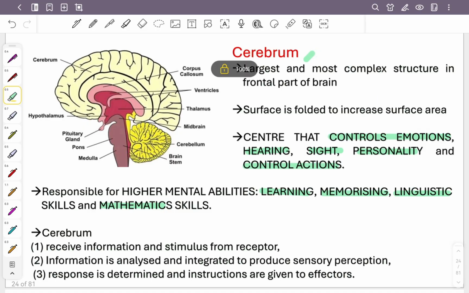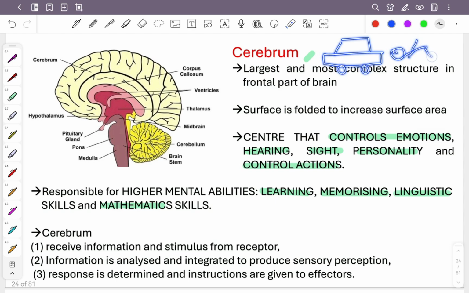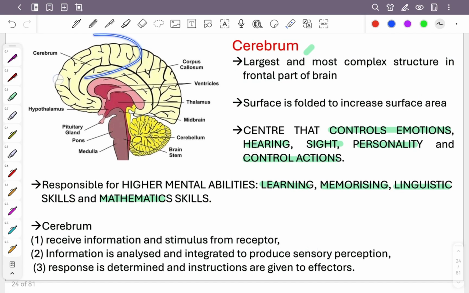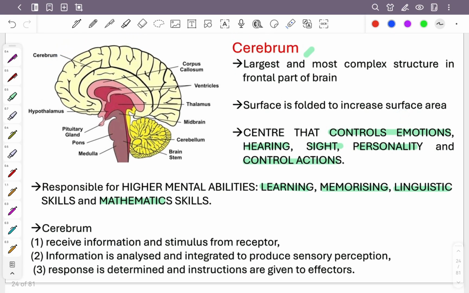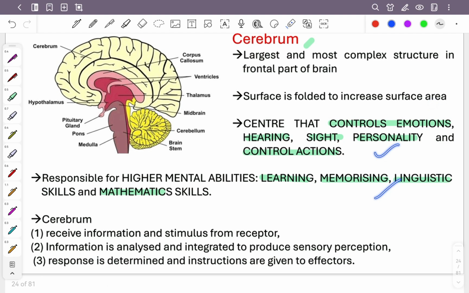So that's why you see some people when they have a road accident, where their head is knocked by the car, let's say it hits this front part, then the person will have disability in doing all these things. They cannot speak, maybe they cannot control emotion, they cannot hear something, they lose their memories. Understand? It will all be this cerebrum. So that's why you see there's a lot of function, a lot of elaboration.